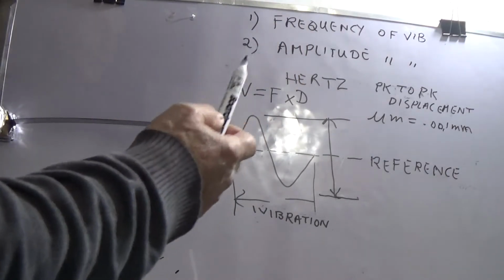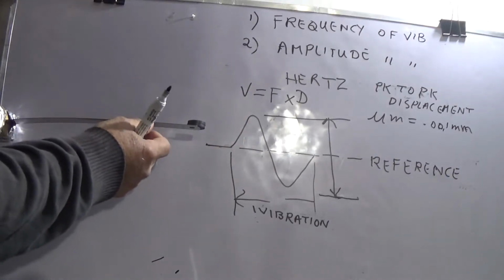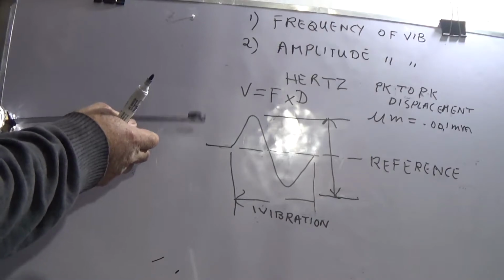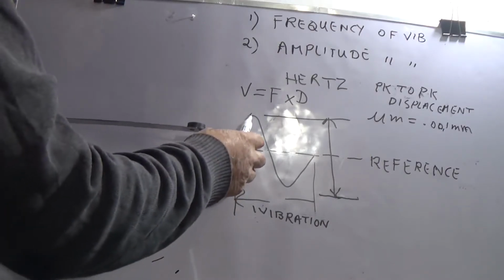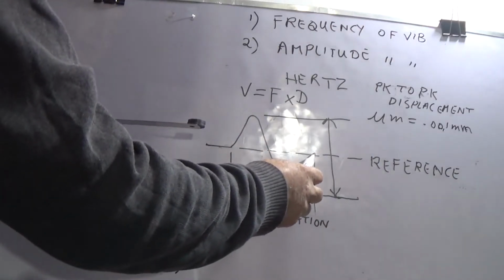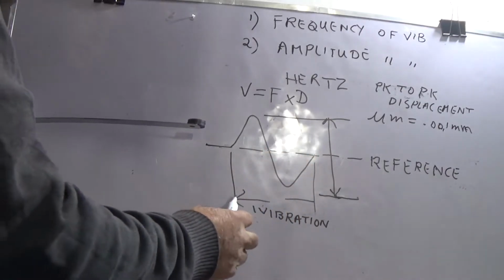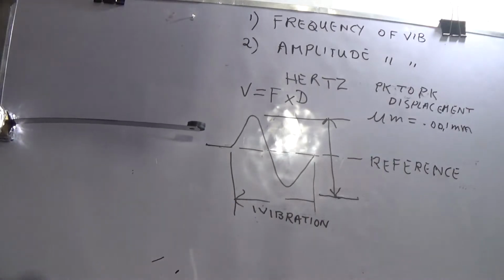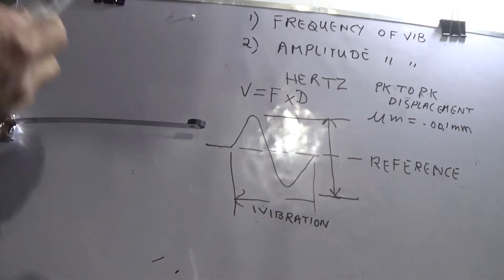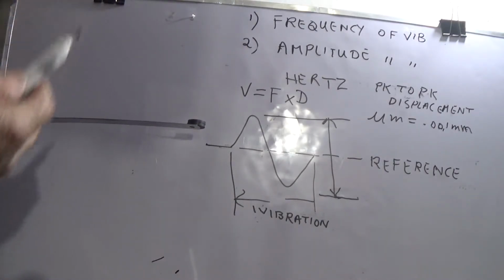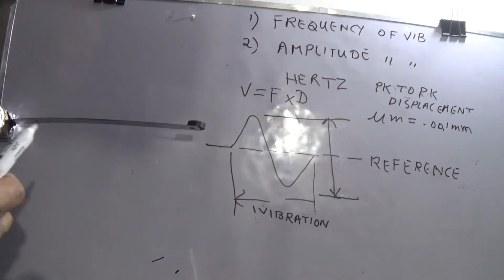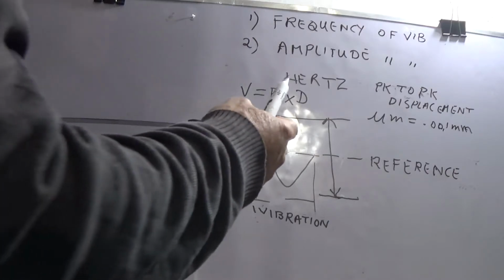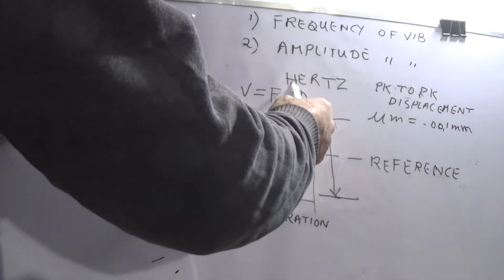First, let us see what vibration is. Now this machine is moving up and down. It goes up, then it comes down, then it comes back to the same position. This is one vibration. The number of vibrations in 1 second or in 1 minute is called frequency of vibration. If you measure the number of vibrations per second, it is called hertz.